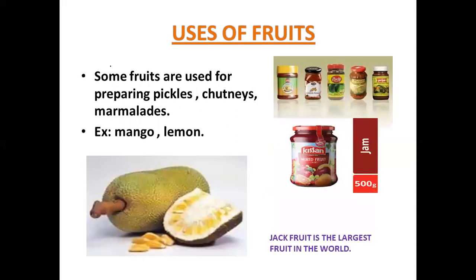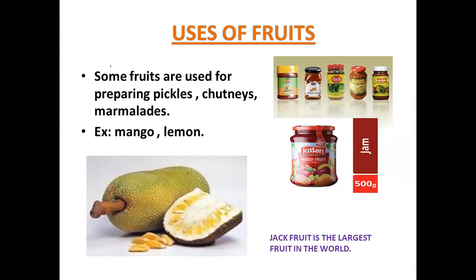Next, some fruits are there like mango, lemon, etc. These are used in preparing pickles, chutneys, marmalades, jams, etc. So some fruits will be there. They are used for preparing pickles, chutneys, marmalades, etc. Example, that type of fruits are mango and lemon.